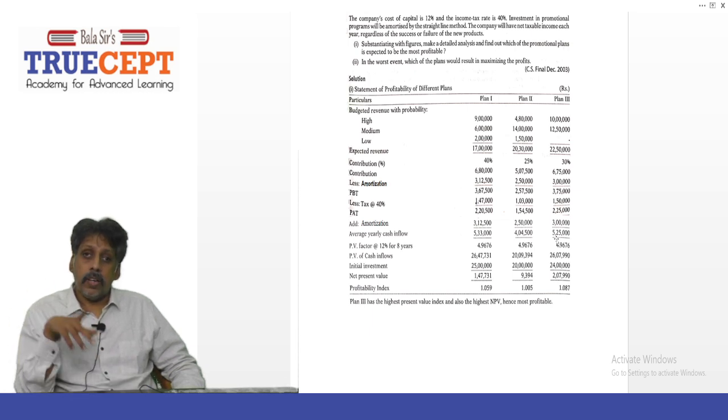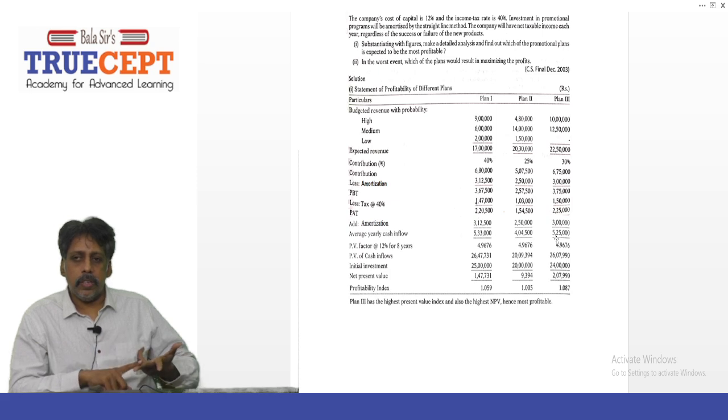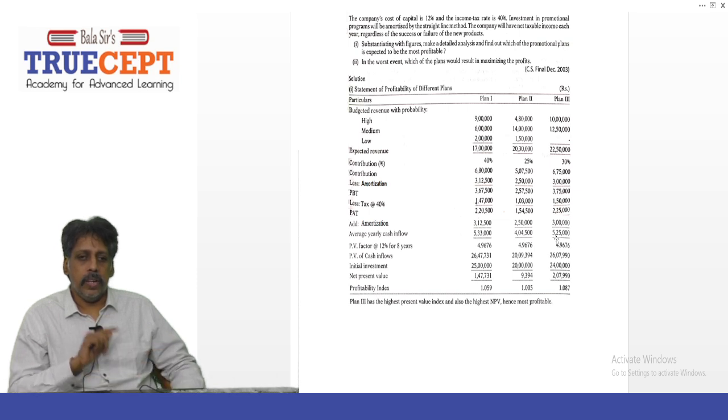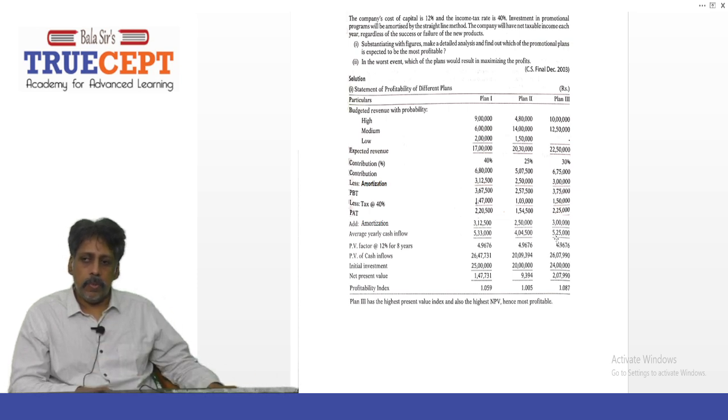You can also calculate the profitability index: divide 26,47,000 by 25 lakh, which works out to 1.059. If you want, do this; otherwise, just find the net present value and comment.